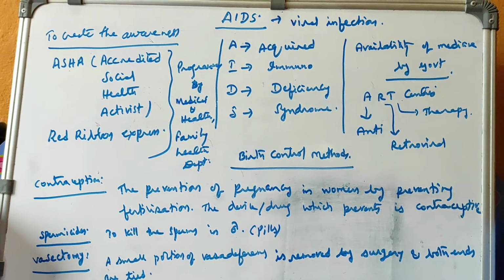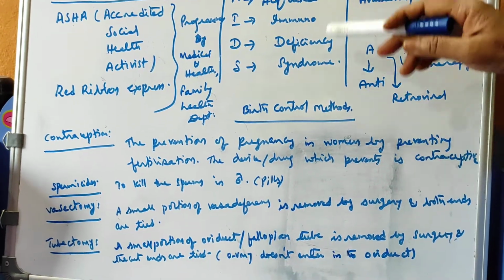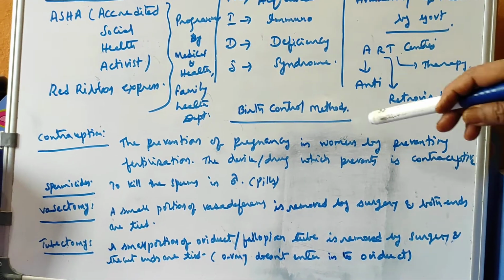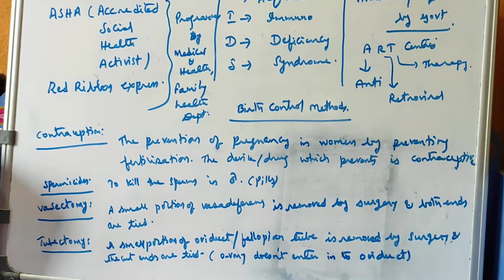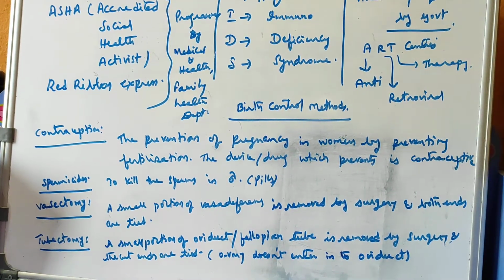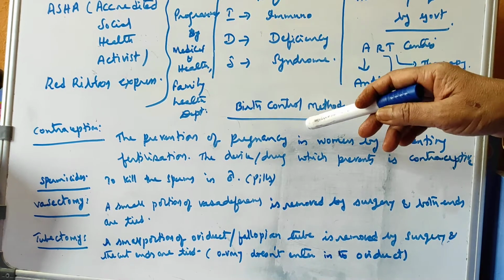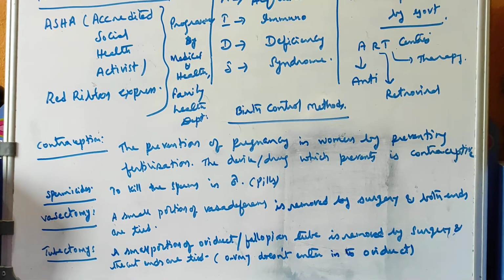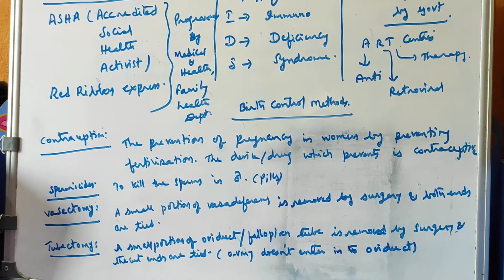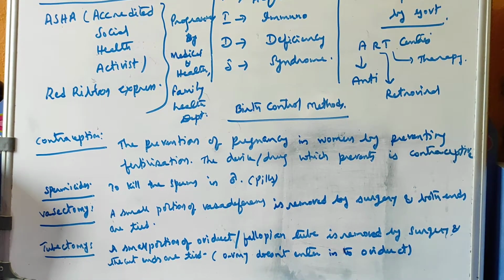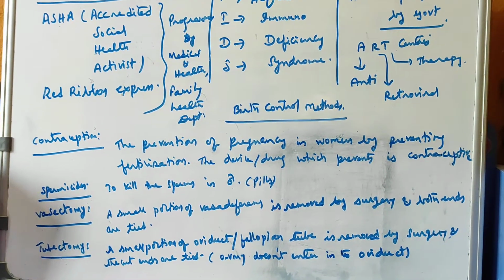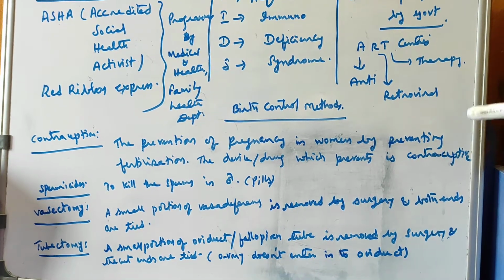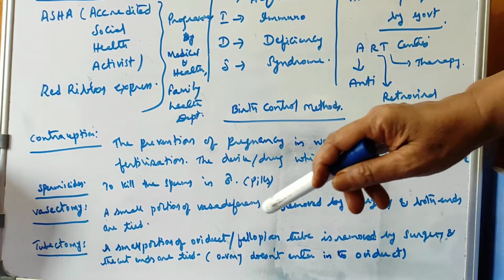Then next one is birth control method, because this is very important awareness in the society. Why do these problems come? This is because of illiteracy, poverty, ill health, malnutrition. All these are the factors of this problem to motherhood. So contraception is among them.